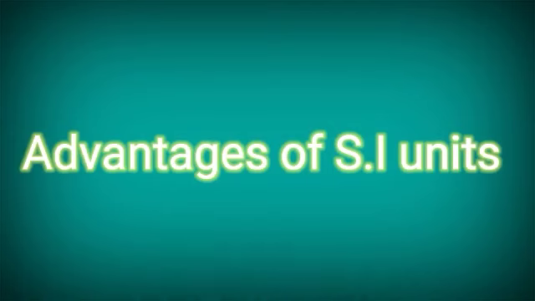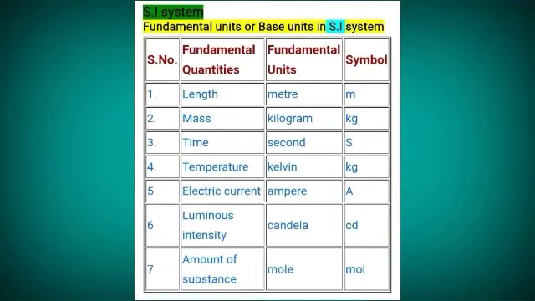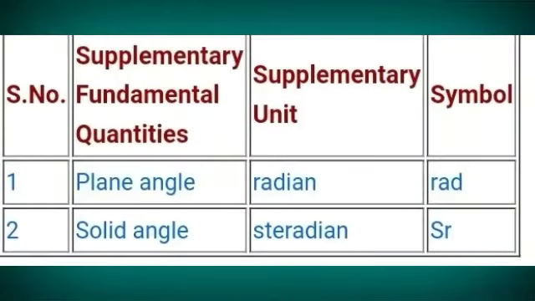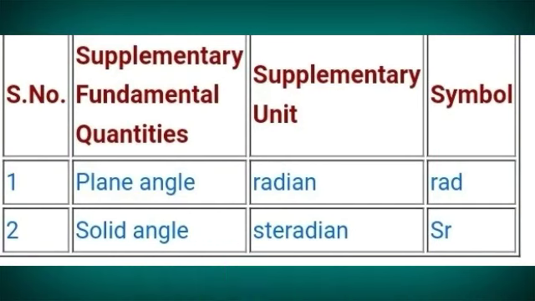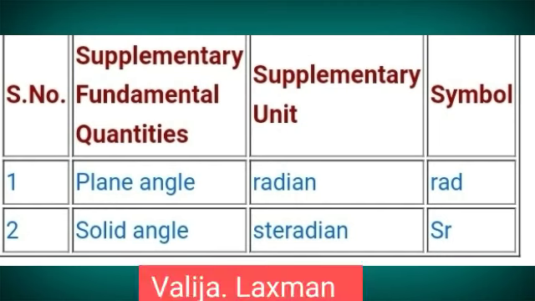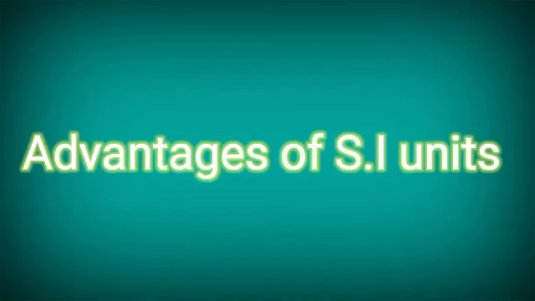In the previous classes, we discussed the SI system, that is, the Standard International System. In that, we have 7 fundamental quantities and 2 supplementary quantities. And we already said that internationally, almost all countries in the world are following the SI system. Now, we'll try to discuss what the advantages of this SI system are.